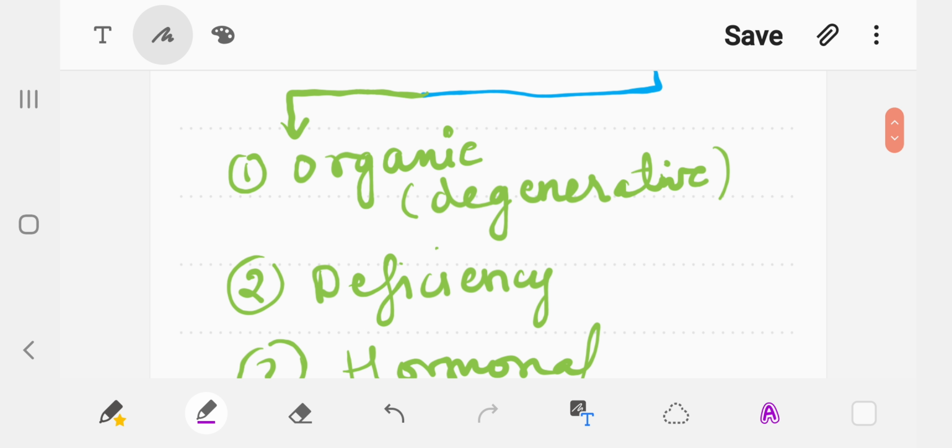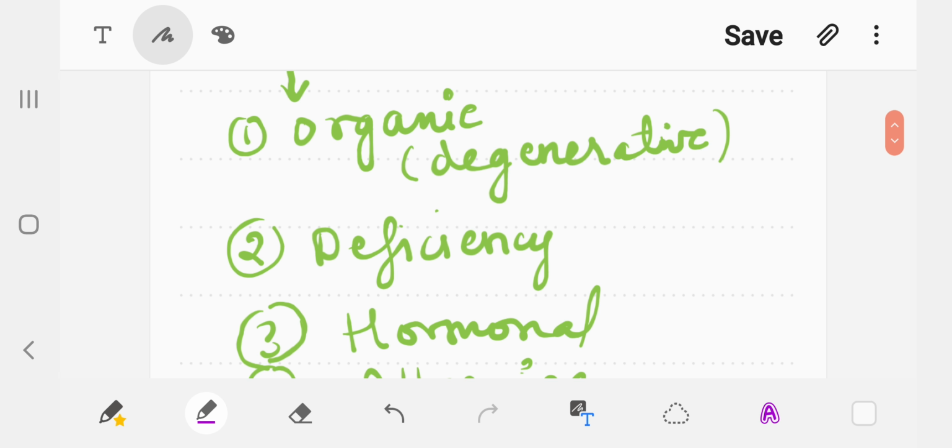The next one is deficiency disease, which we have already studied in lower classes, specifically in 6th class. These diseases are produced by the deficiency of nutrients, minerals, vitamins, or inadequate diet. Examples include diseases caused by vitamin A deficiency, that is night blindness, beriberi, and scurvy due to lack of vitamin C, etc. These are a few common examples which you have already studied in lower classes.